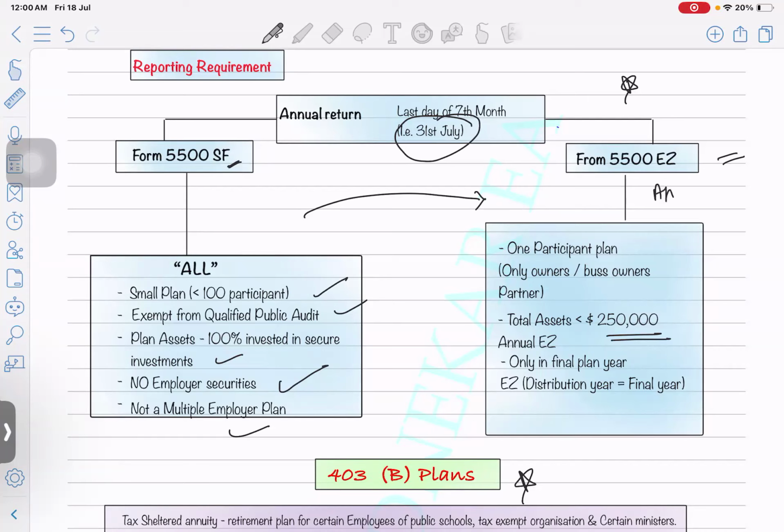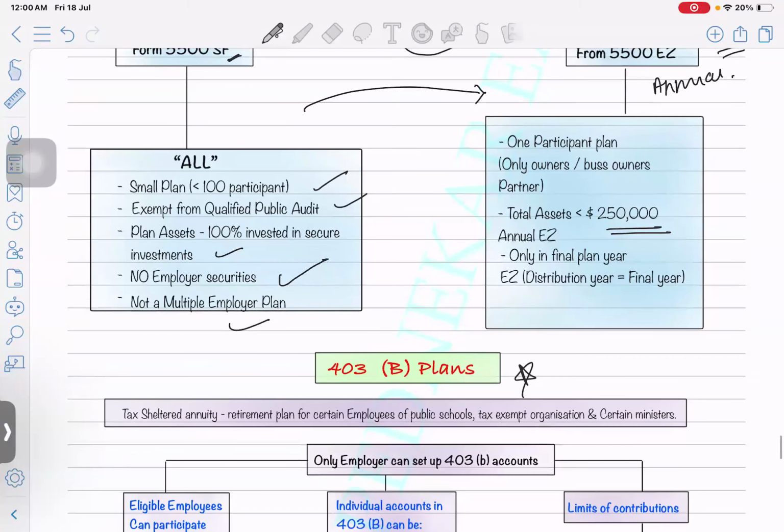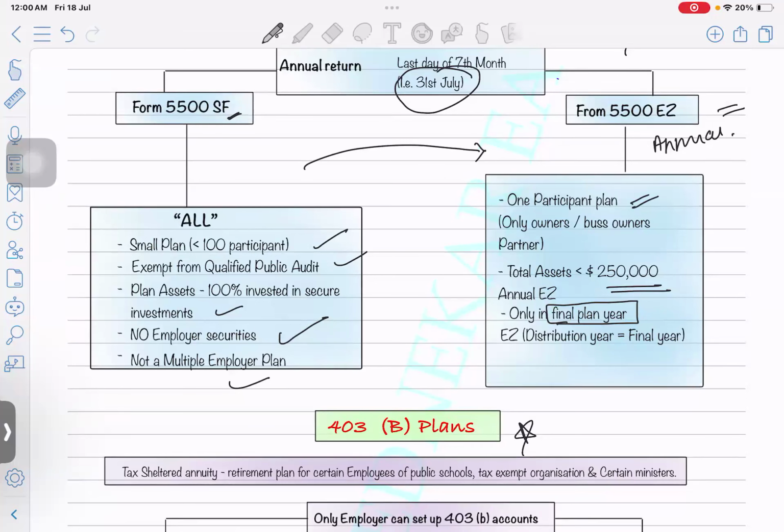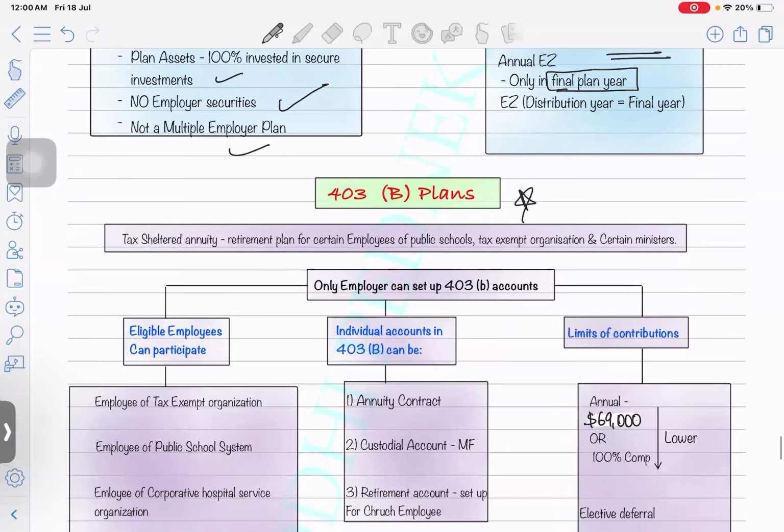This is an annual return. Only in the final plan year, when the whole amount gets distributed to all the owners, all the partners, whoever are the plan participants, in that year one return they have to file, that is Form 5500-EZ. Annually, and the SF is always every year, you have to report it by 31st July. Got it, guys?